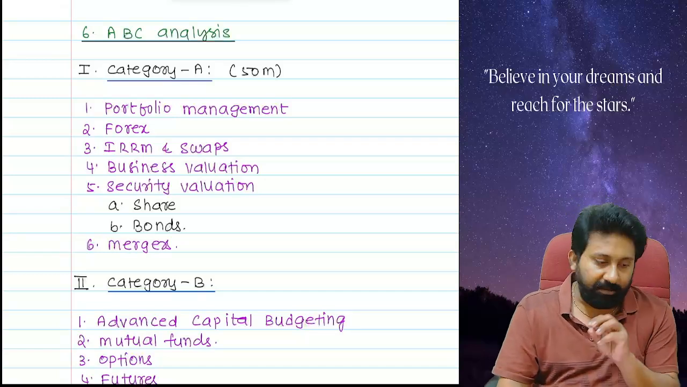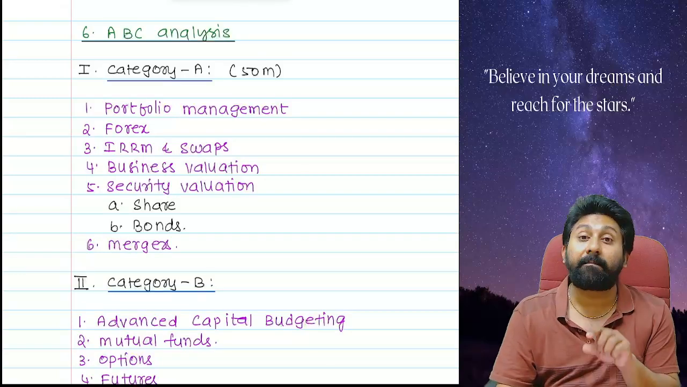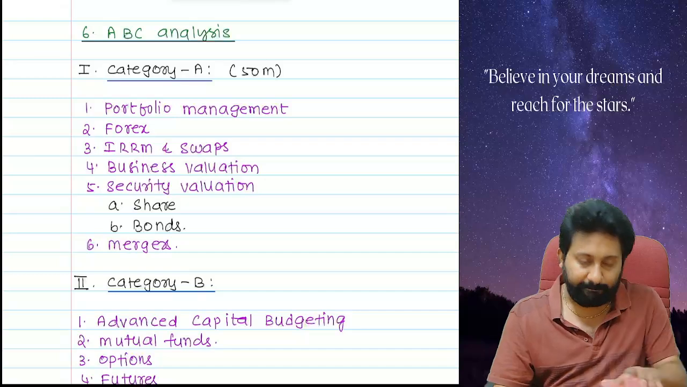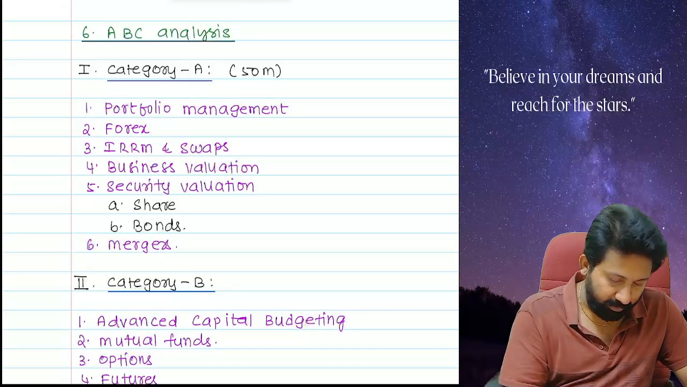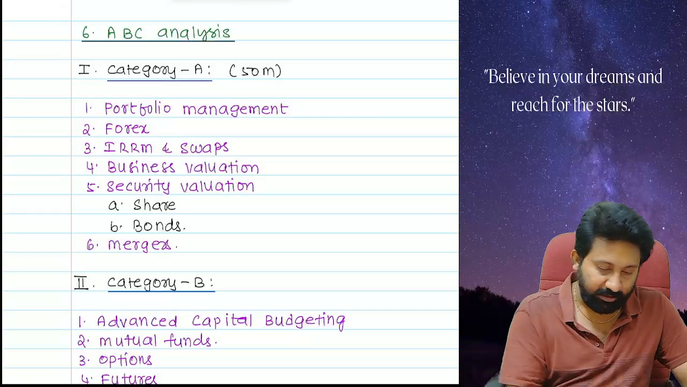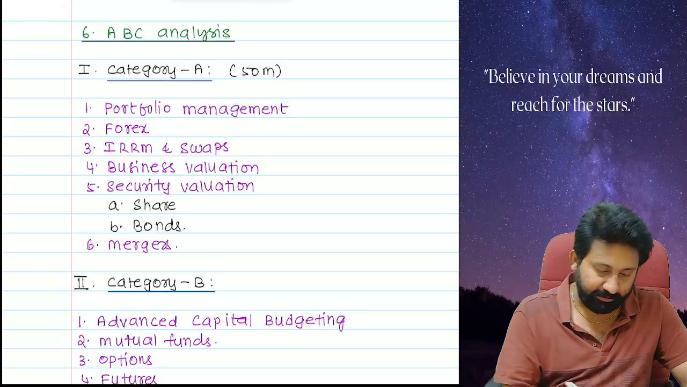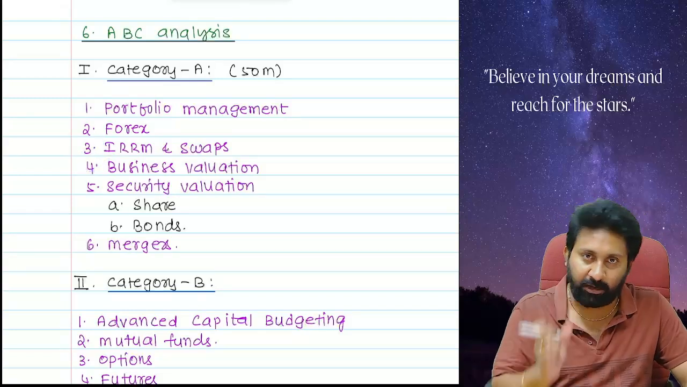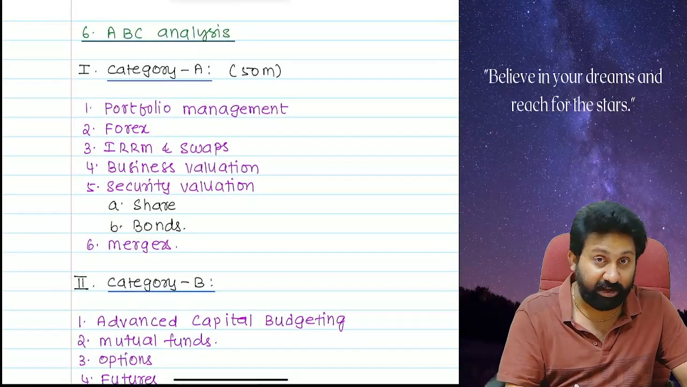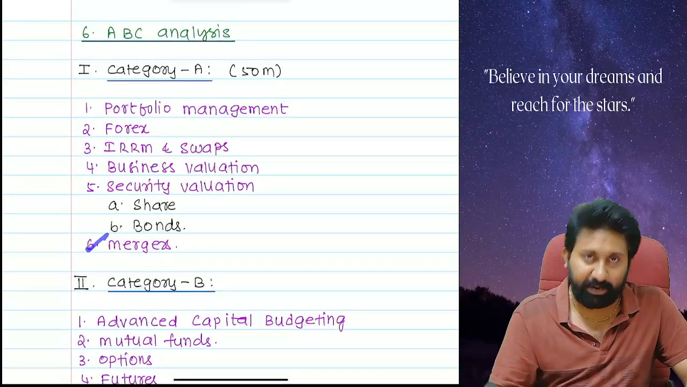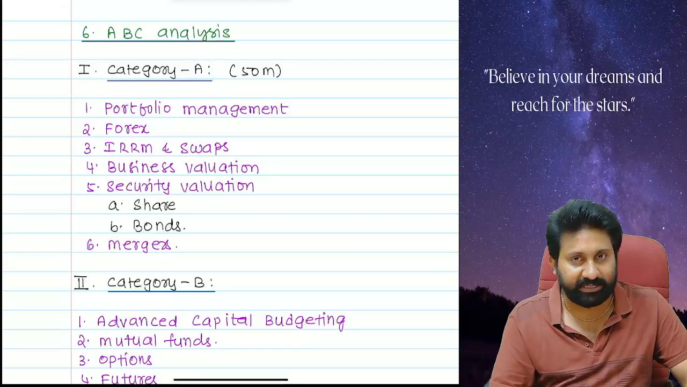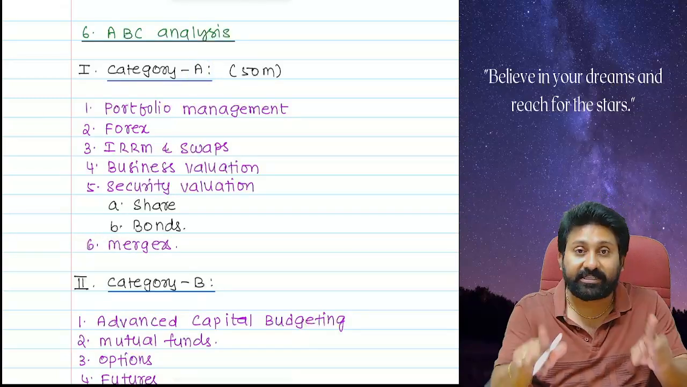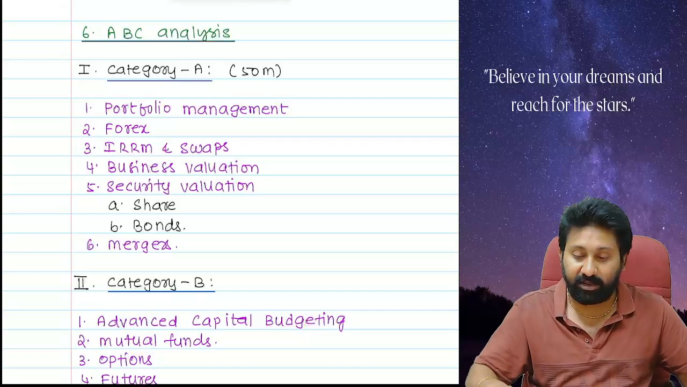Always, when I say ABC analysis, it is based on the past trend. Portfolio management ranked 1. Forex, IRRM and swaps, business valuation, security valuation, both share valuation and bonds, mergers. Sir, on what basis category A? On the basis of marks, sir. So many factors I have considered to rank them in A.